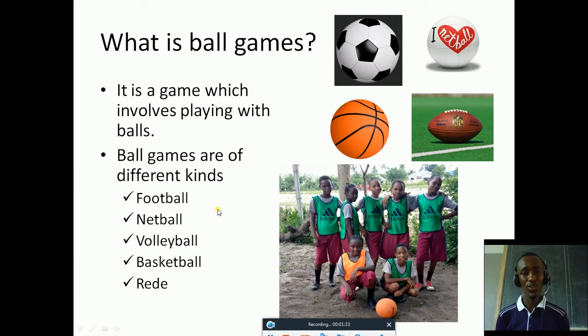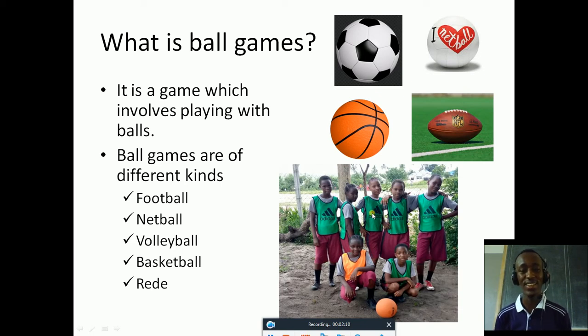Okay, so we know those games. Now, ball games use balls when we play. We have various kinds of ball games. The first one is football game, as shown there, and also we have netball game. You see a netball there, and we have our school team of netball.